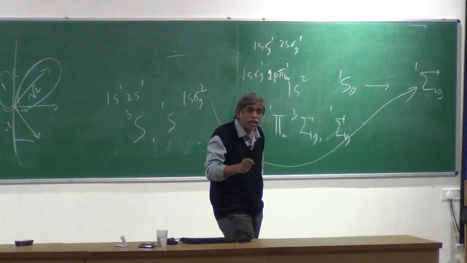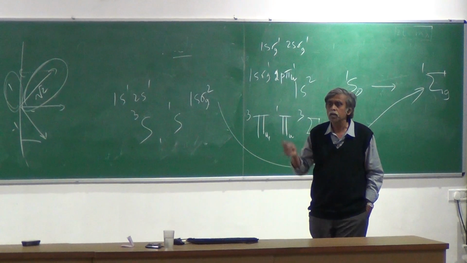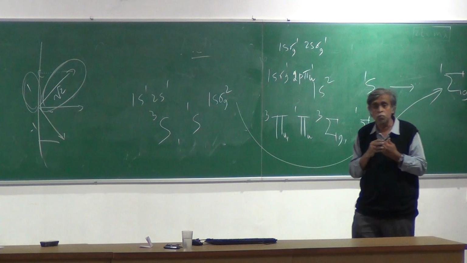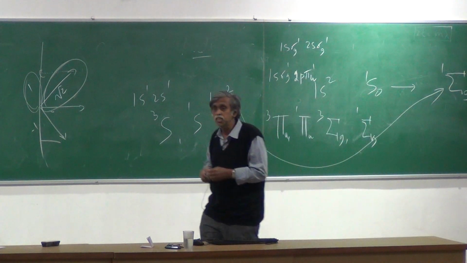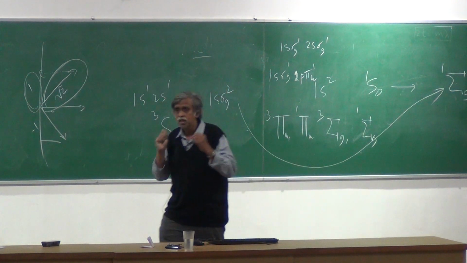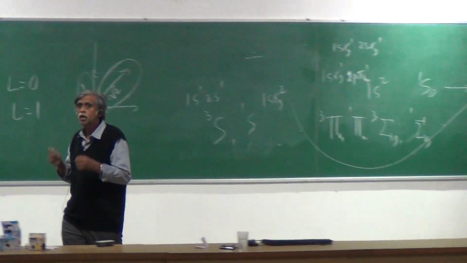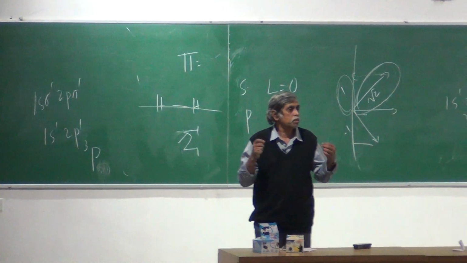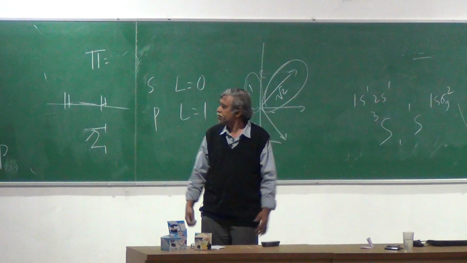If I say the delta state, what's the projection going to be? Plus 2 or minus 2. So that's the way you label states for molecules based on the projection on the internuclear axis. A sigma state has projection 0, a pi state has projection plus 1 minus 1, a delta state has projection plus 2 minus 2, and so on.